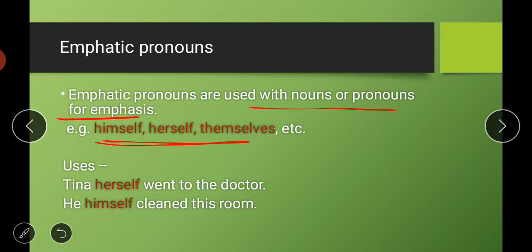So in this way the emphasis is given on some words like noun, pronouns, like here we are using noun Tina. We are giving emphasis on this word Tina. So Tina herself went to the doctor, and in the second one we are using a pronoun he. So we are giving emphasis on he. He himself cleaned this room. So in this way emphatic pronouns are like this.